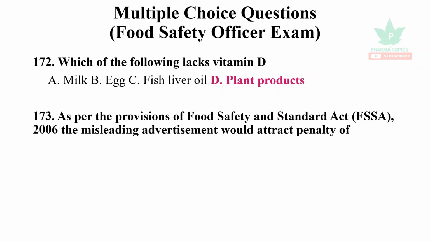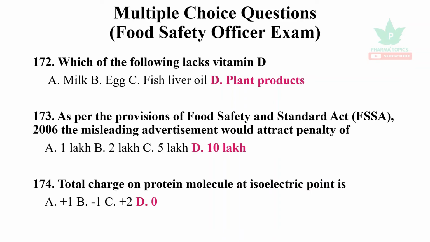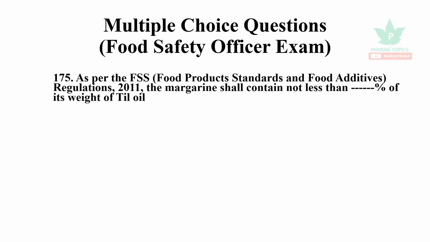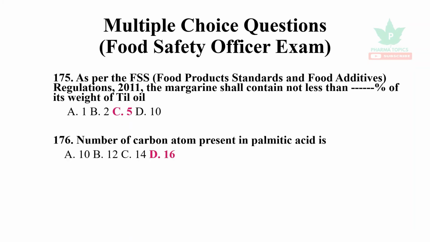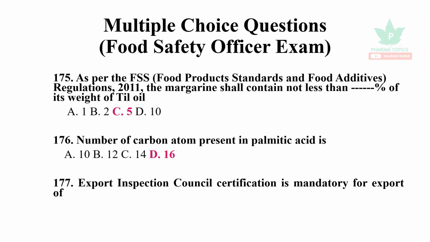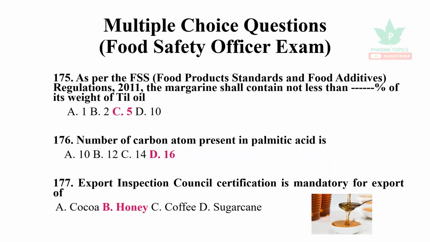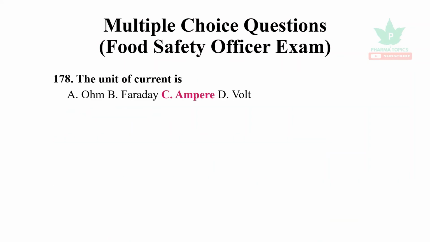As per the provisions of FSSA, a misleading advertisement would attract a penalty of 10 lakhs. Total charge on the protein molecule at isoelectric point is 0. As per the FSS regulations 2011, margarine shall contain not less than 5% by weight of til oil, that is sesame oil. The number of carbon atoms present in palmitic acid is 16. Export Inspection Council certification is mandatory for export of honey. The unit of current is ampere.